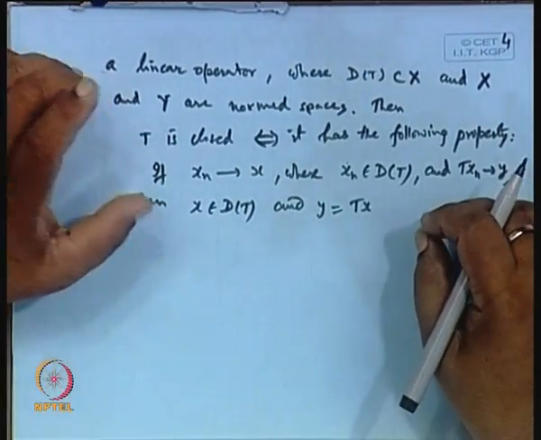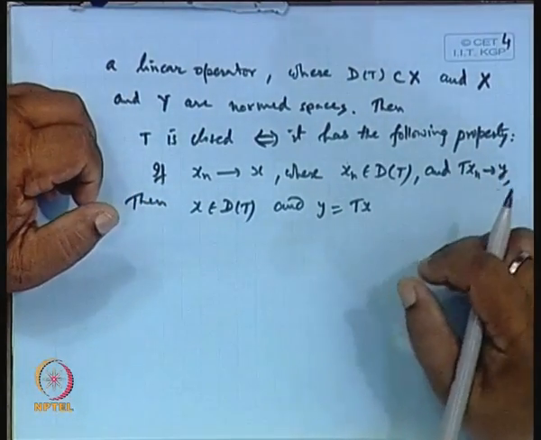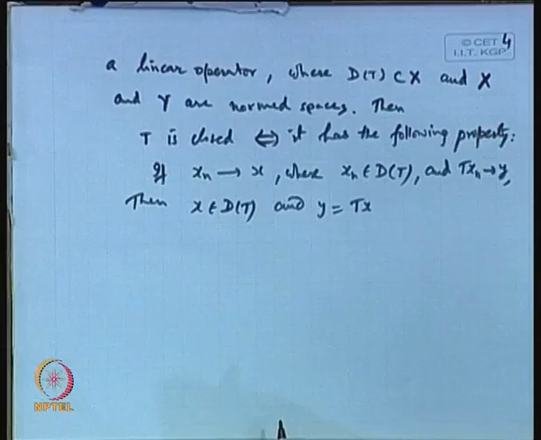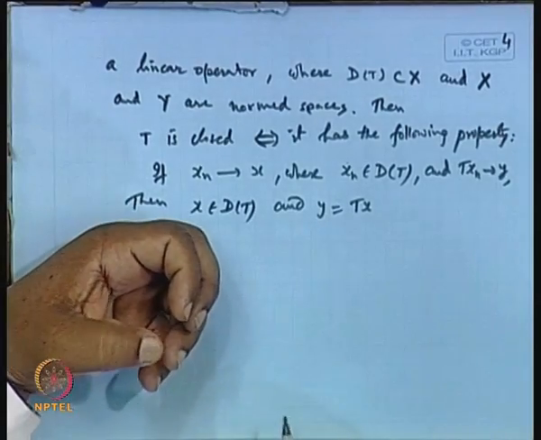In order to verify whether the operator is a closed linear operator or not, we simply pick up a sequence x_n in the domain D(T) whose limit point is x, then find the images. If that image also converges to y, then we find the relation between y and T. If y comes out to be Tx and the limit point x is in D(T), then only we say it is a closed linear operator.